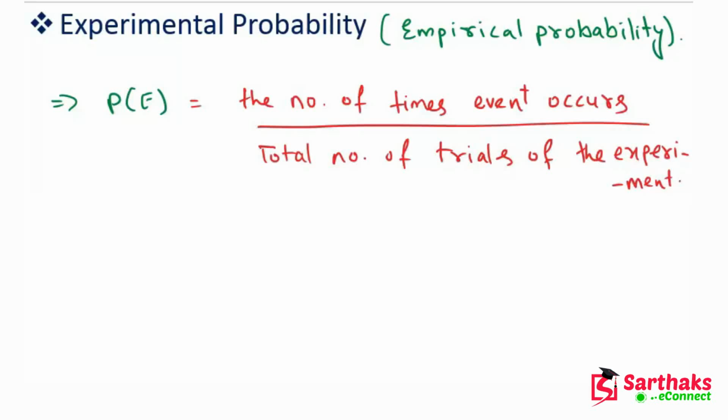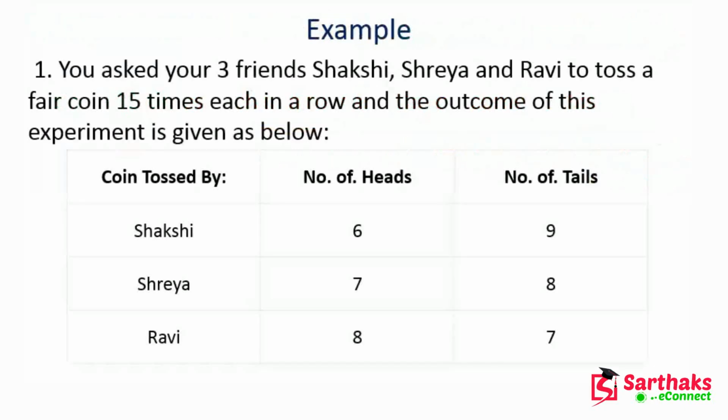So now, my dear friends, let's see an example related to experimental probability. Question number 1: you ask your 3 friends Sakshi, Shreya and Ravi to toss a fair coin 15 times each.